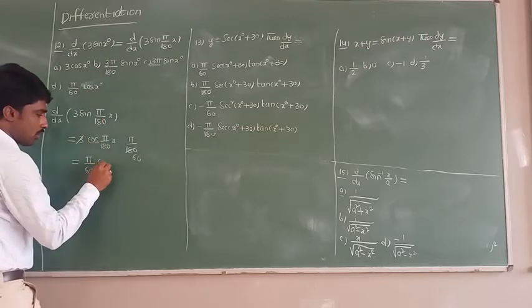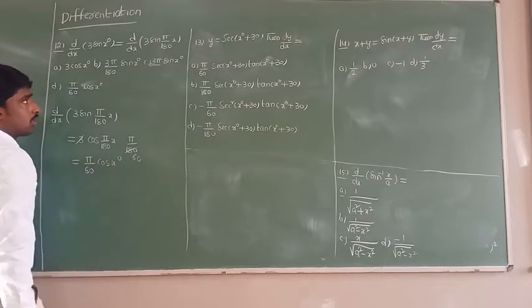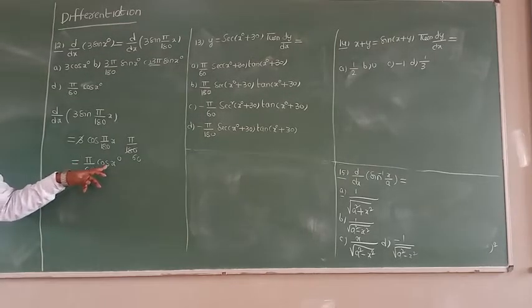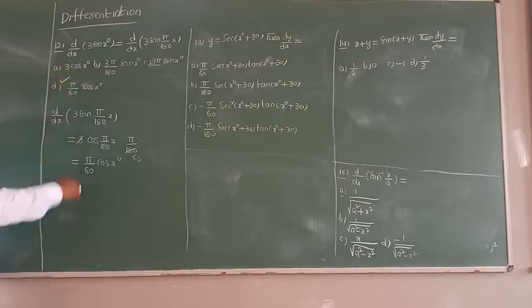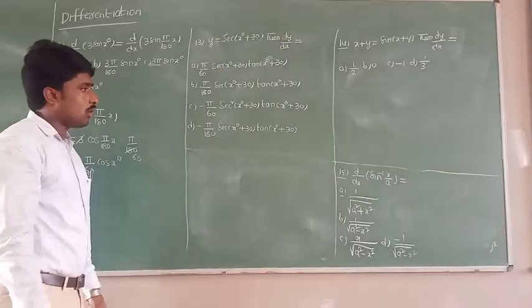So this one you can represent like this, cos of x degrees. So all of you see here, pi by 60 into cos of x degrees. If you check the options, the fourth option is the correct answer. All of you understand, everybody clear? Now in the same way, this problem also you need to do like that.